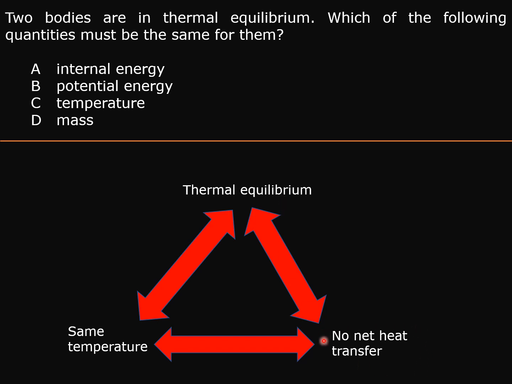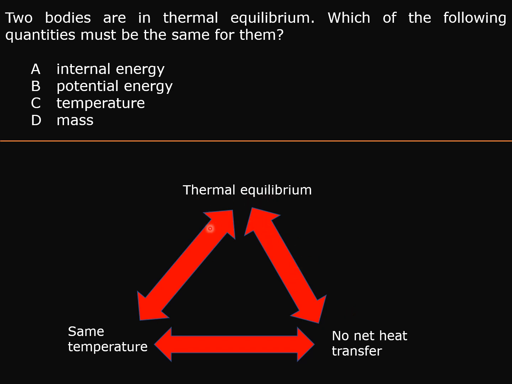Now, two bodies are in thermal equilibrium means that there's no net heat transfer between them. Please pay attention to the word net. Even though two bodies are in thermal equilibrium, they still have heat transfer happening between them, but the net heat transfer is zero. So let's say A transfers 5 joules every second to B, and B also transfers 5 joules to A. So the heat is still exchanged, but the net heat transfer is equal to 0. If this happens, that means these objects must be in thermal equilibrium.